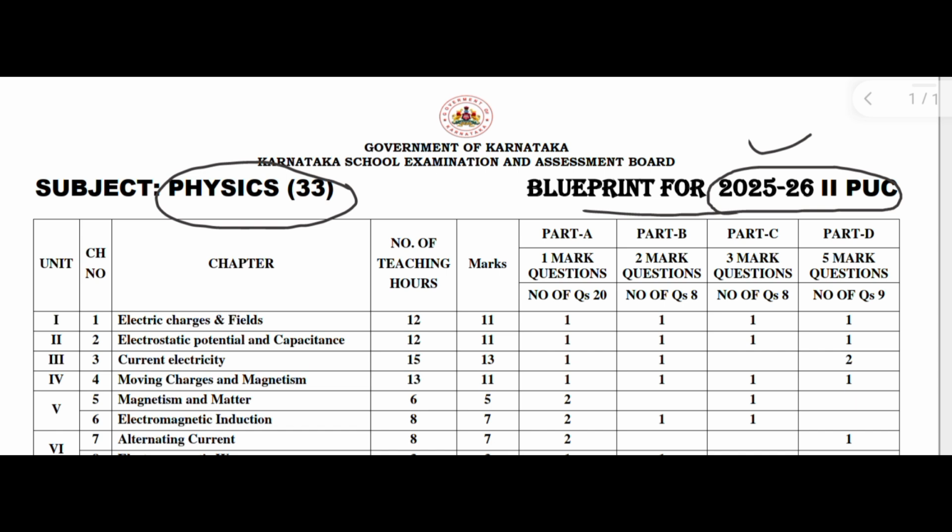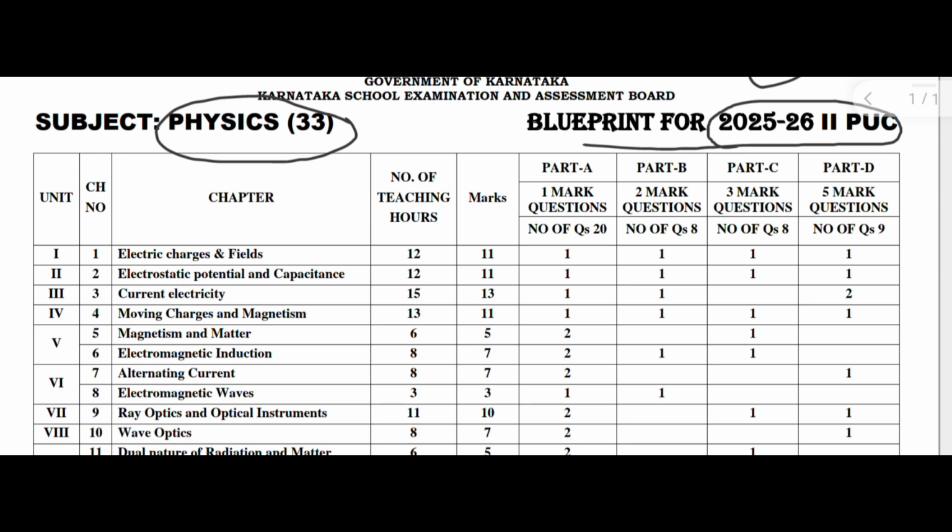Dear second PUC science students, this is the latest blueprint for the second PUC annual exam. There are a total of 14 chapters, and chapter-wise weightage and allotted marks are given here. The first chapter is Electric Charges and Fields. Here the teaching hours are 12 and the allotted marks are 11. This 11 marks is distributed in several sections, which you may also call parts: part A, B, C and D.